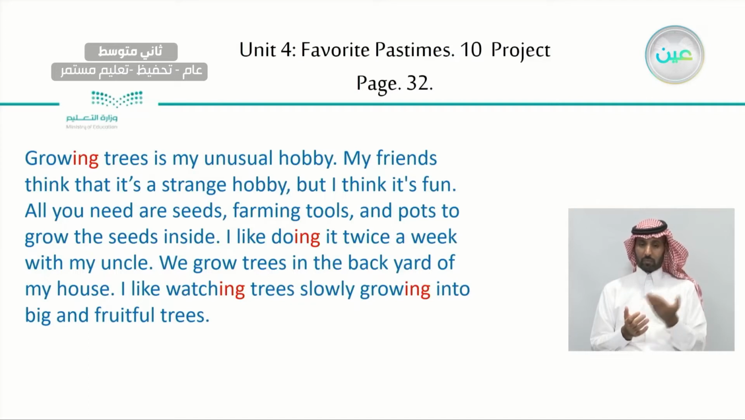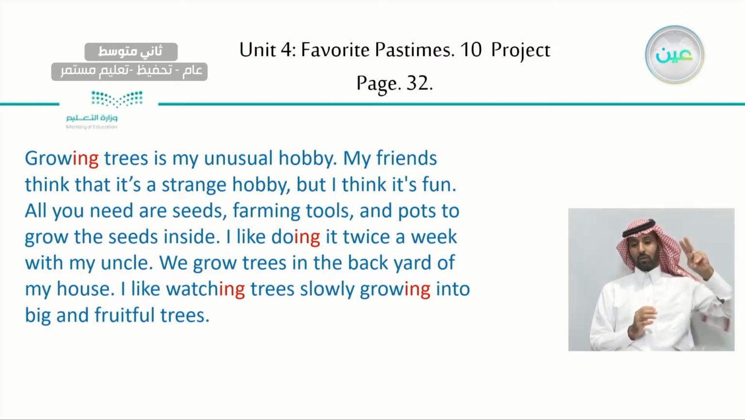Now let's take a look here. So what do you see here? The first part, growing trees is my unusual hobby. So what do we call this? Growing. It is a verb and ing, but what do we call it? Gerund. It's in the place of a subject. Growing trees, this is the subject, is my unusual hobby. So did my friend apply this rule here?